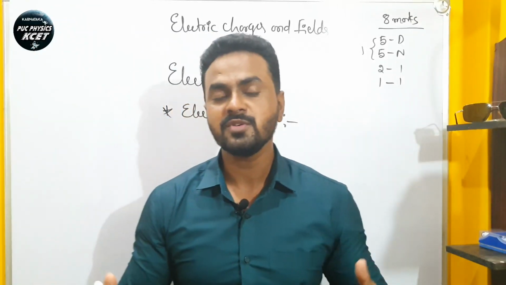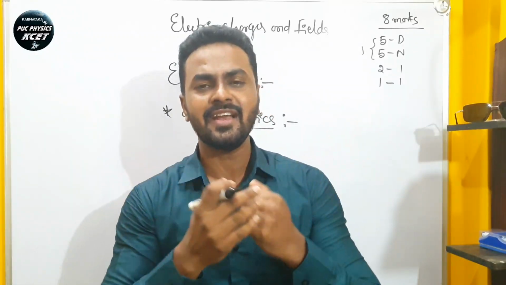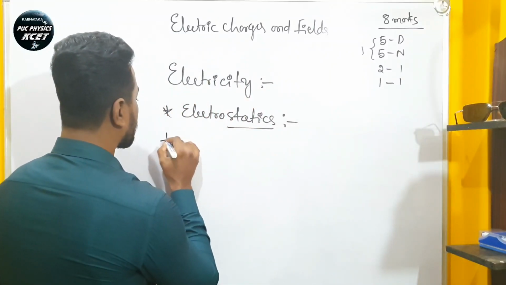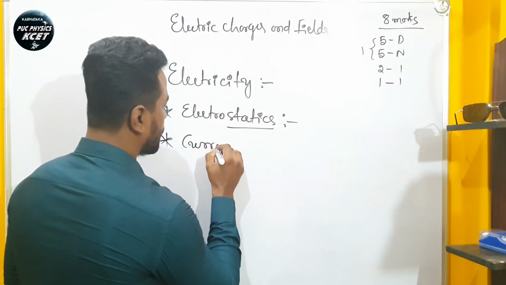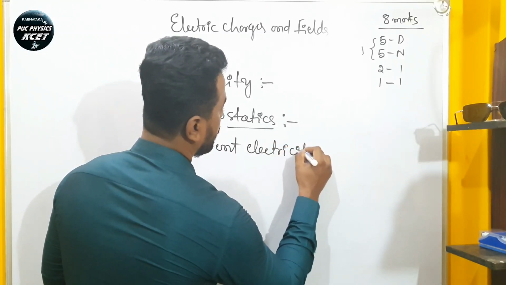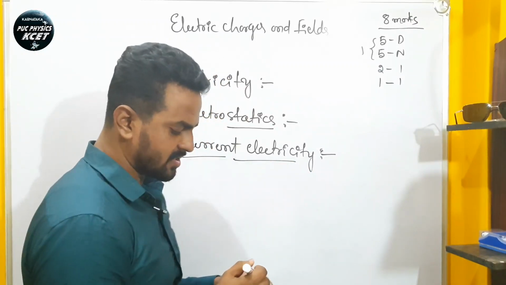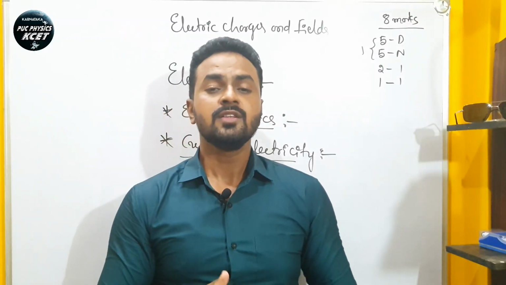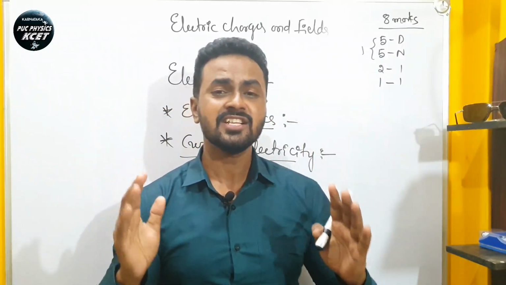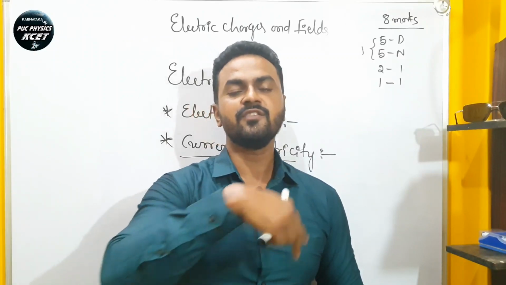So what happens when the charges move? When the charges move, it leads to the current and to the next branch, which we can call current electricity. We will discuss current electricity in the third chapter. Then what is the definition of current electricity? It is a branch of physics that deals with the study of charges in motion. So that is a different story.